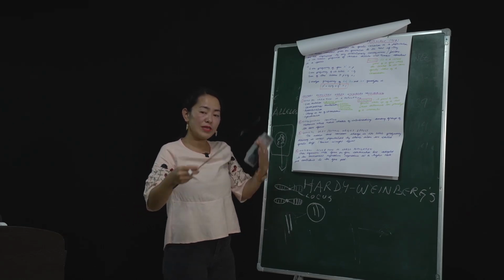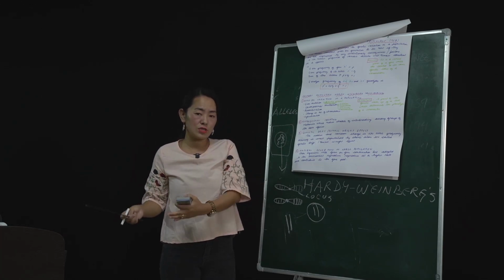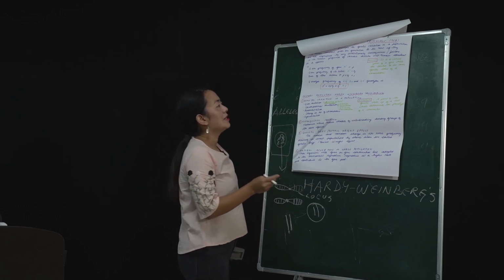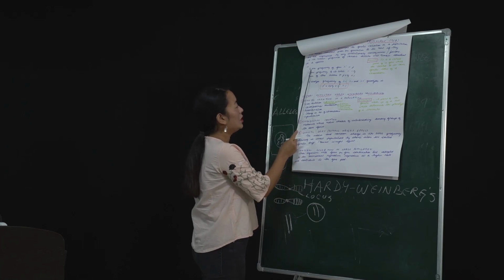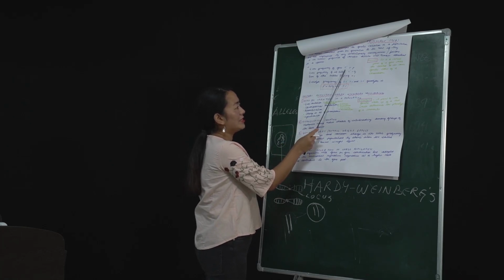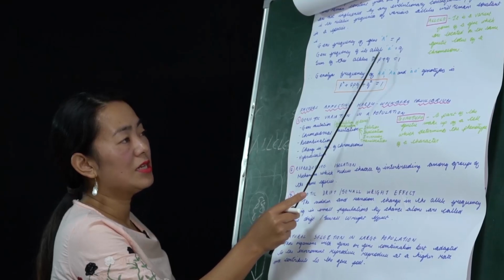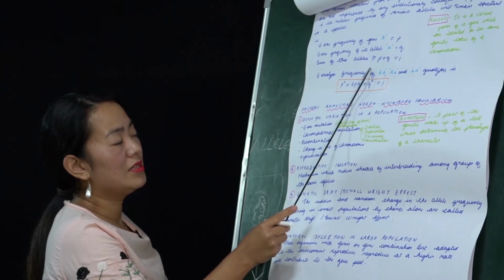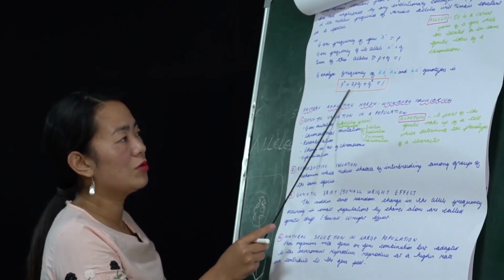Remember that, okay? First, there's a change in the gene. When there is a change in the gene, there will be a change in the characteristics of your body, which will lead to evolution. There is a specific formula for that. In the Hardy-Weinberg principle, the gene frequency of a gene indicated as capital A is taken as symbol small p. The gene frequency of its allele, small a, is indicated with q. So the sum of these alleles, p plus q, is equal to 1. You need to memorize this equation.